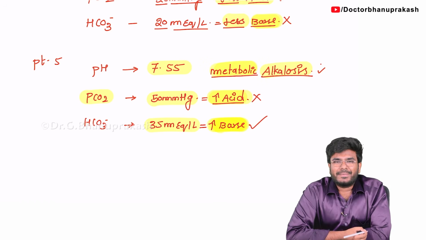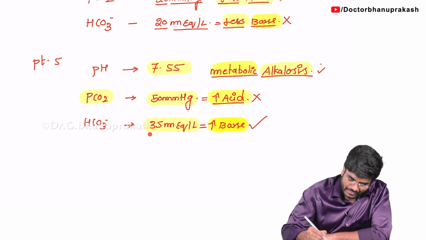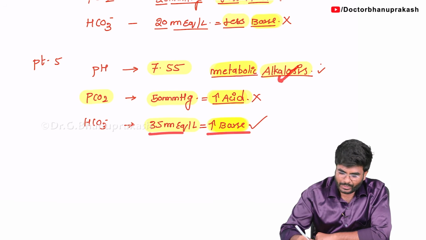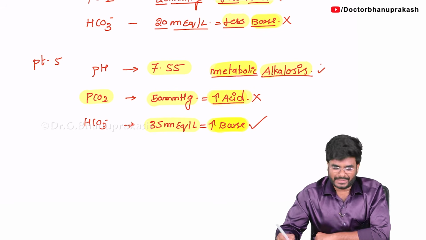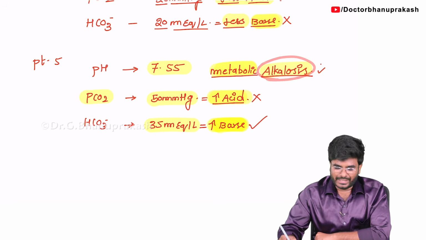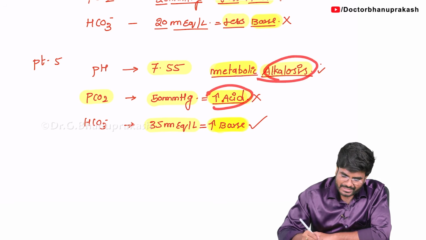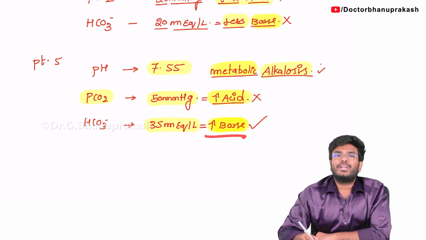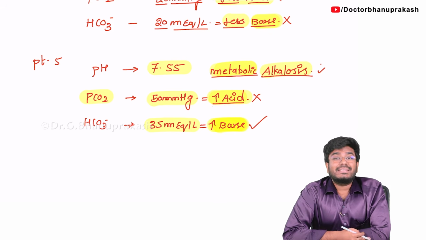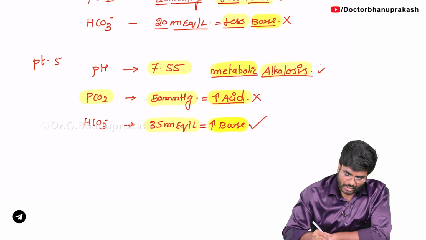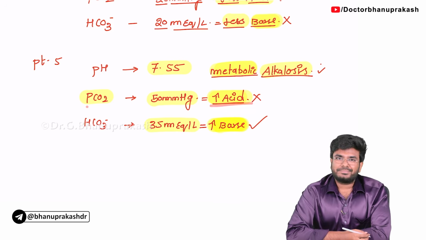Now, tell me, sir, whenever your base is more, that will lead to alkalosis. Then why is the acid increasing? Because it is trying to compensate. Here the person is having alkalosis, right? In order to compensate, acid levels are also increasing. There is more base, so in order to compensate, acid is increasing. The lungs are trying to increase the acid, increase the carbon dioxide, trying to compensate.